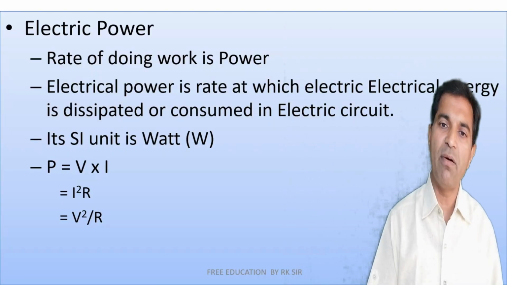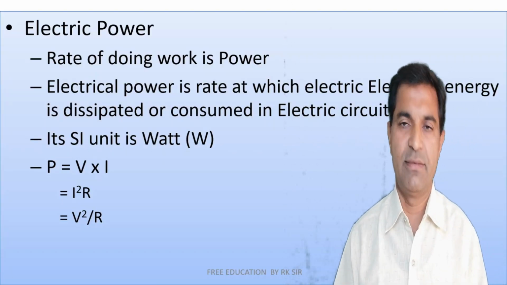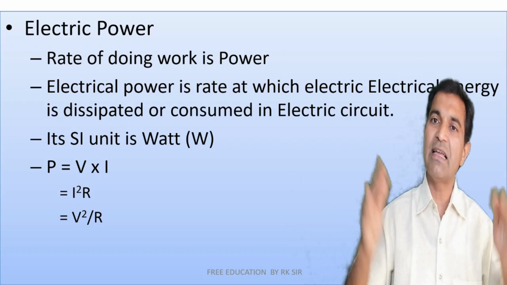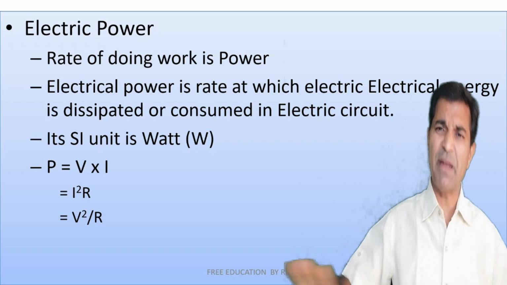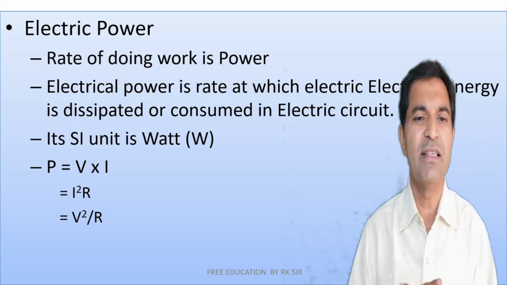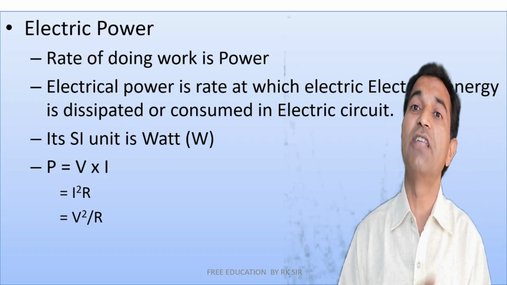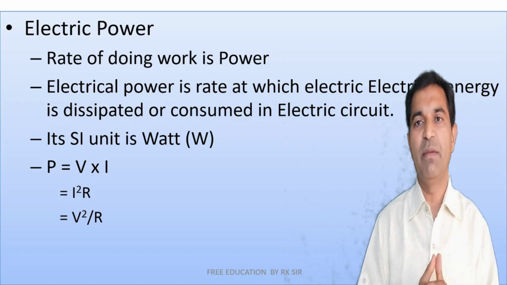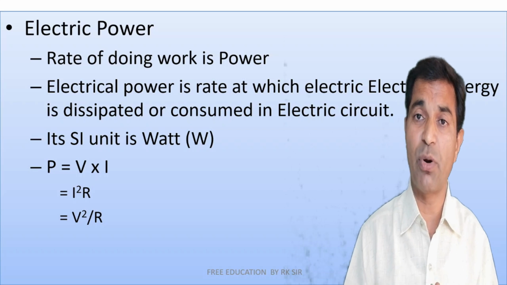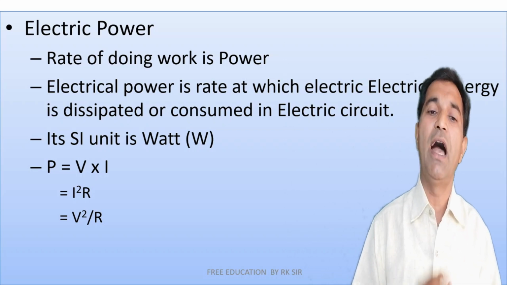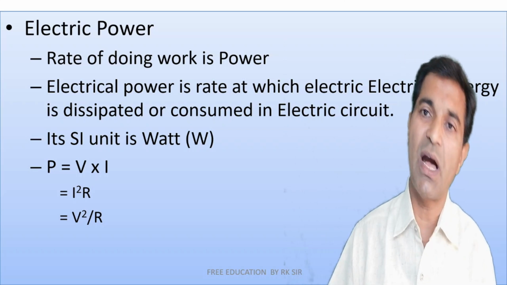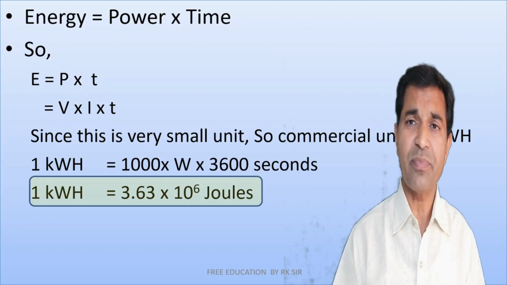Now what is electrical power? The rate of doing work is known as power. Electrical power is the rate at which electrical energy is used, dissipated or consumed in an electrical circuit, and its SI unit is W, that is watt, in memory of James Watt. Power may be expressed as VI, the product of voltage and current, and if we use Ohm's law, it may be expressed as either I square R or V square by R.